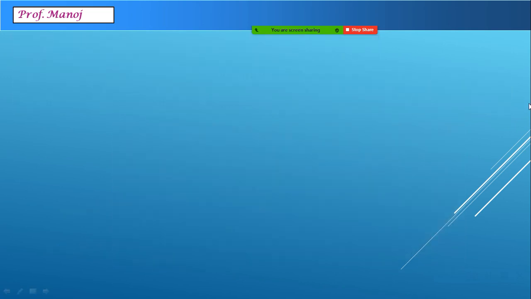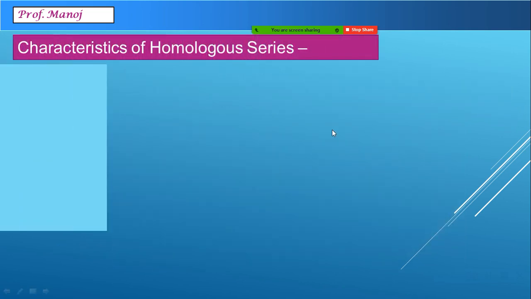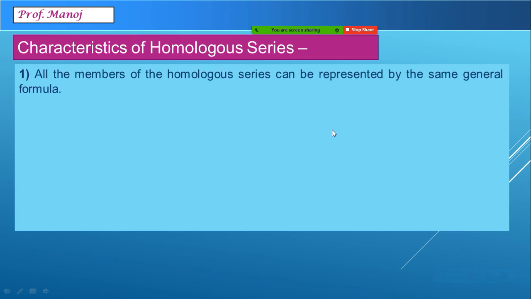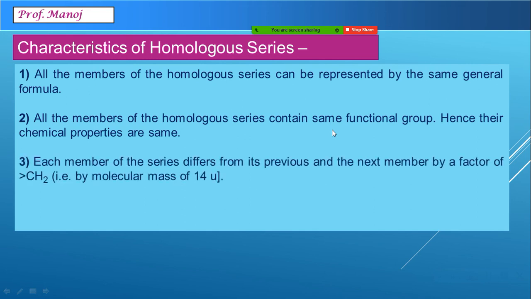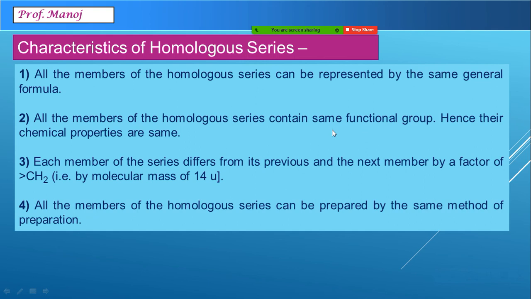Homologous series has some characteristics. For example, few characteristics which you have studied at school level: all these compounds have the same general formula. They contain even the same functional group. Every member differs from each other by a unit of 14, which is the mass of CH2, and all of them can be prepared by the same method of preparation.